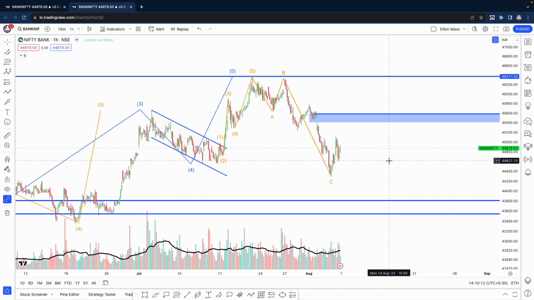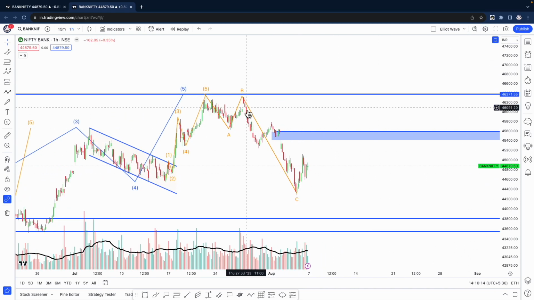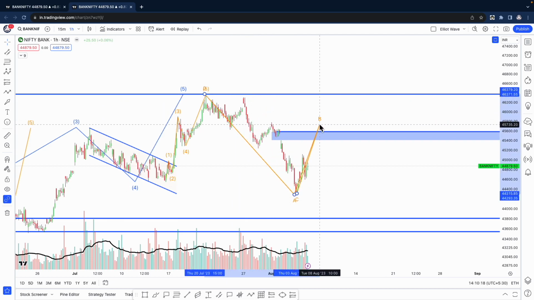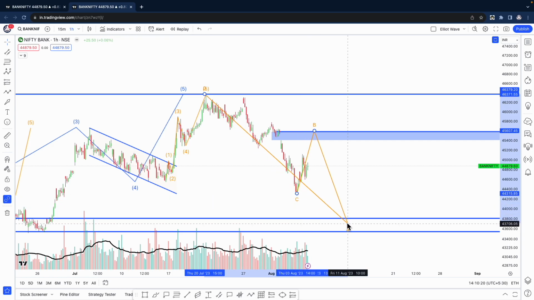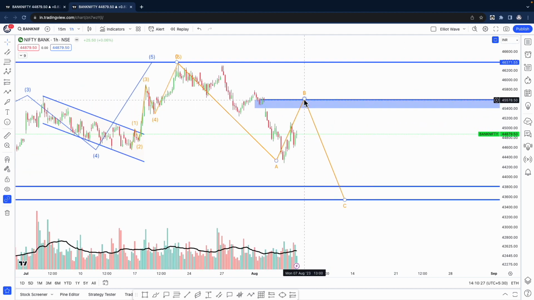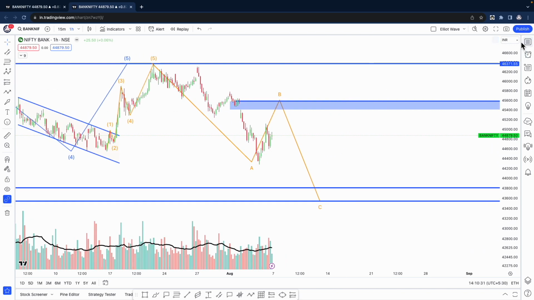See, it's not that just because I'm expecting this ABC, I'll blindly go and short positionally and just wait. It's not like that. It all depends on the price action. We will trade based on the price action. So when the down move starts is where I'm looking to take some short position. Now coming to Nifty.